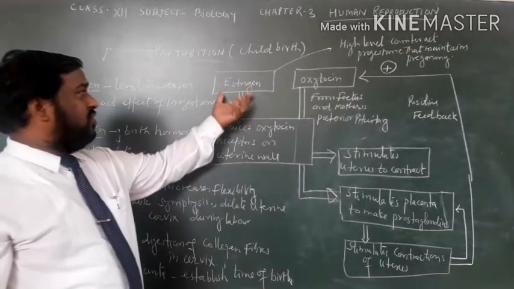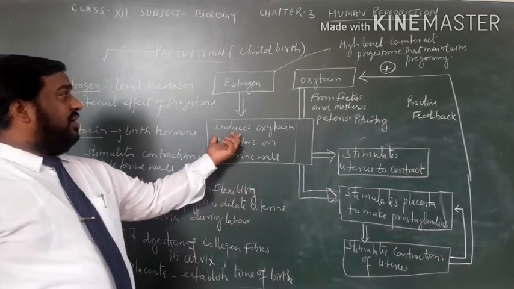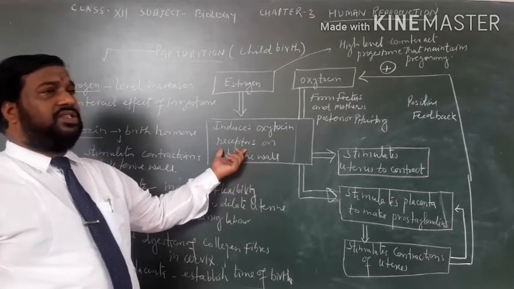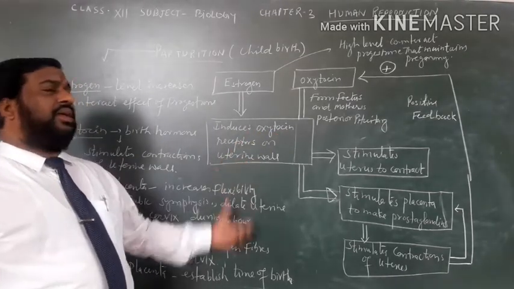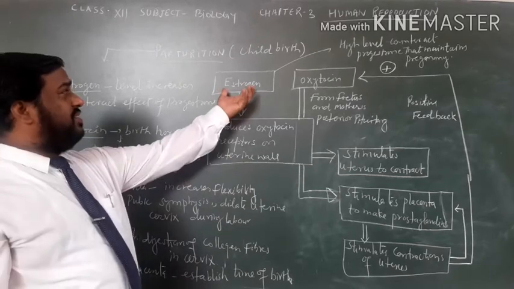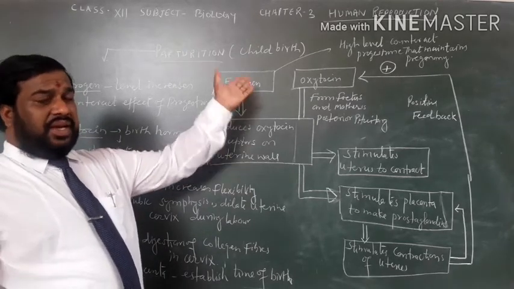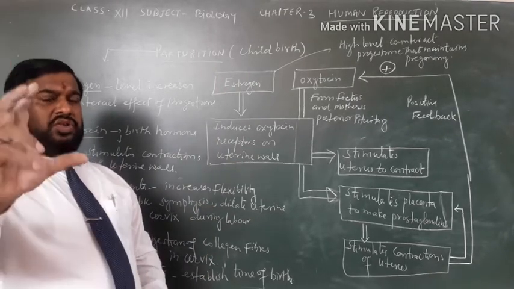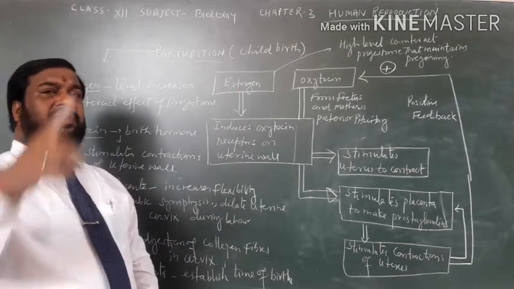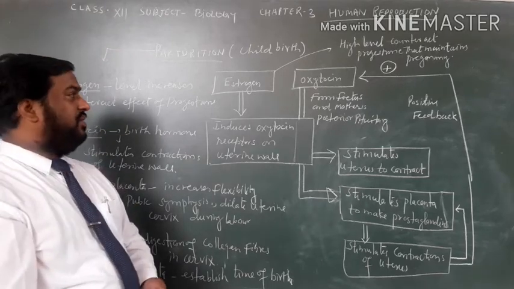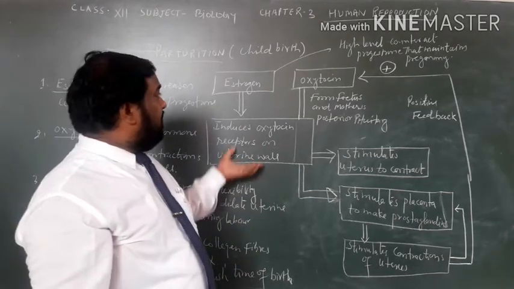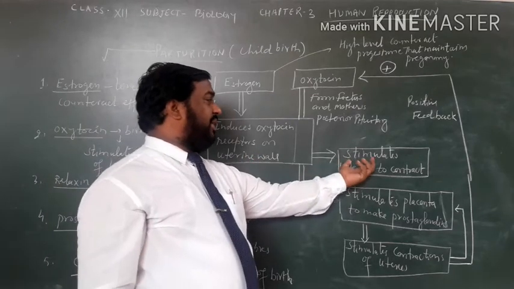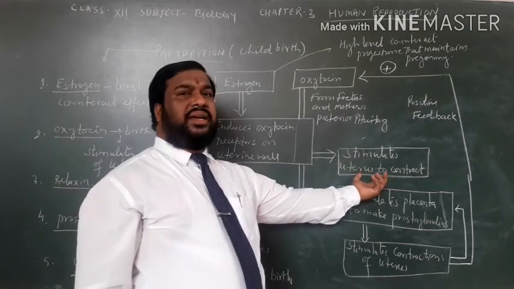Estrogen induces oxytocin receptors on the uterine wall, and this stimulates the uterus to contract.